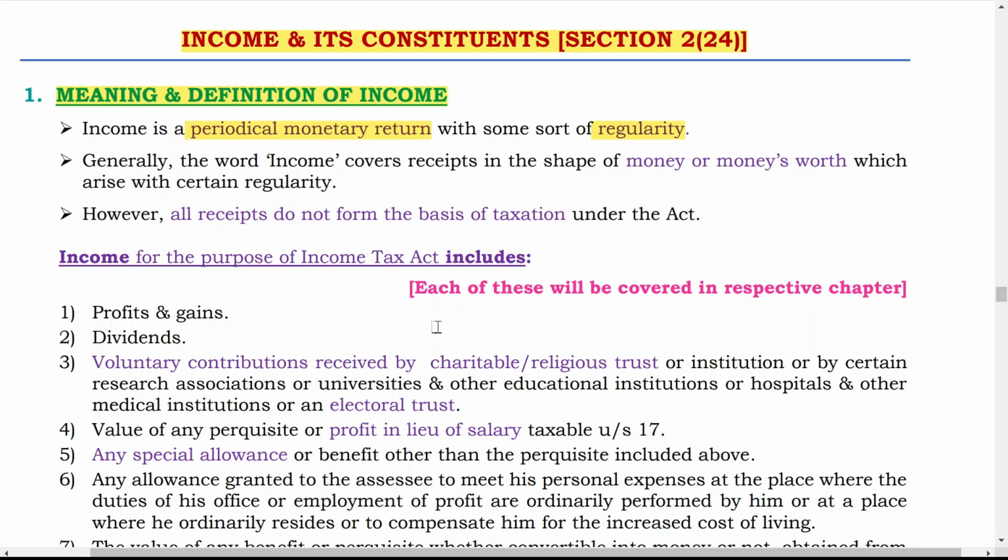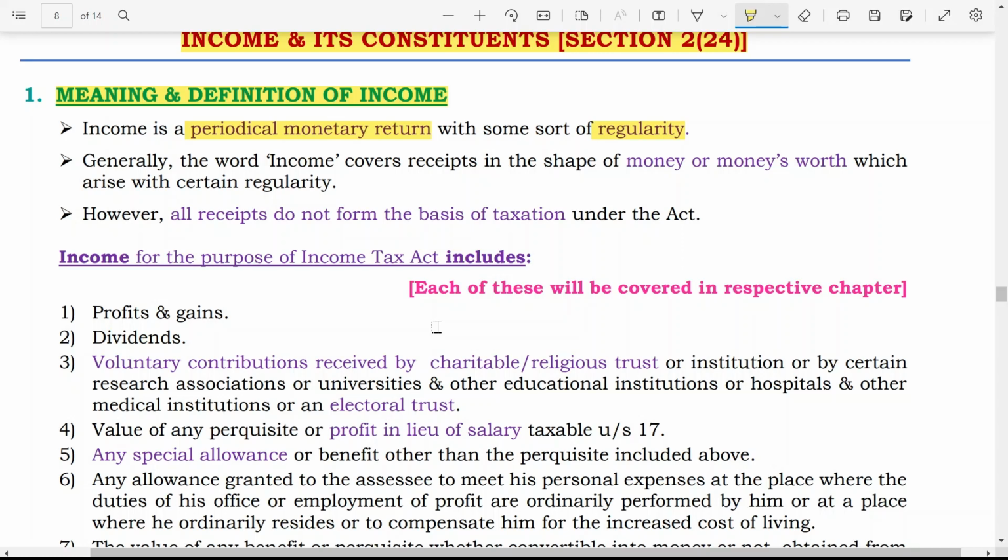Generally, the word income covers receipt in the shape of money or money's worth, which arises with certain regularity. However, all receipts do not form the basis of taxation under the Act. That means whatever you have received is not considered as basis for taxation. Some receipts are taxable, and some are not taxable.